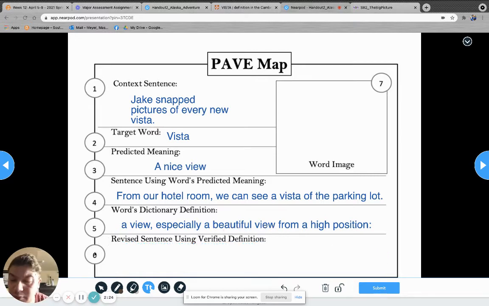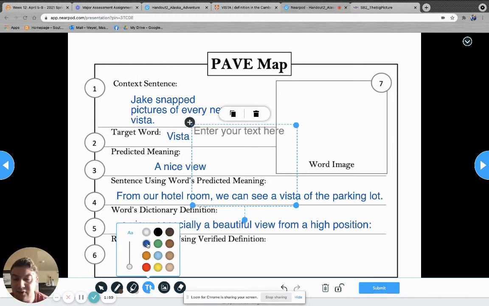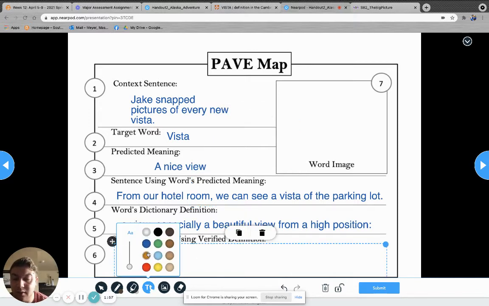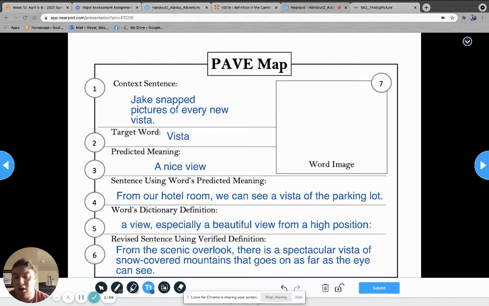And then next, for number six, our revised sentence using the verified definition. Now that we have the definition, we should make a sentence that really exemplifies what that definition says. When we're out on vacation, I sometimes think of mountains with snow all over them. That's going to be a really beautiful view and kind of what a vista would be. So my sentence finally is: from the scenic overlook, there is a spectacular vista of snow-covered mountains that goes on as far as the eye can see.